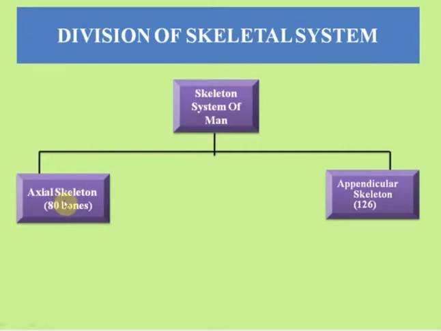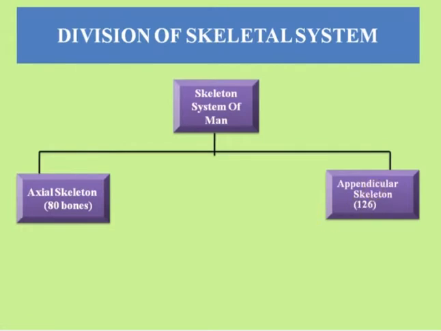First of all, axial skeleton. Actually, it is the central axis of the human body. It means the axial skeleton consists of the 80 bones along the central axis of the human body. It is composed of 6 parts. It is the central core of the body and where the appendicular skeleton attaches. So from the axial skeleton, the appendicular skeleton attaches. The word axial refers to the fact that the bones are located close to or along the central axis of the body.